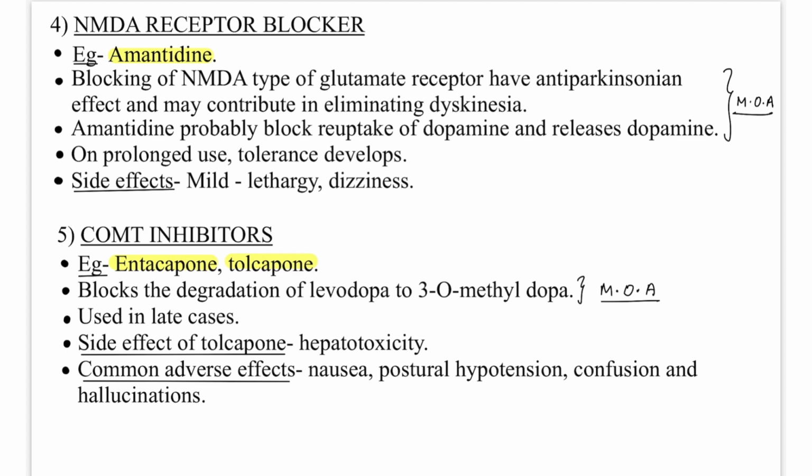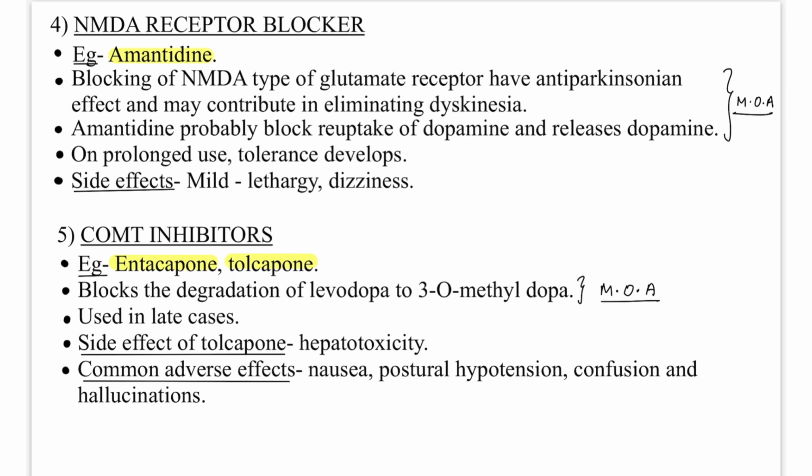Now the fourth one is the NMDA receptor blocker, that is amantadine. Blocking of the NMDA type of glutamate receptor has an anti-Parkinsonian effect, and it may contribute to eliminating dyskinesia. Amantadine probably blocks reuptake of dopamine, and it helps in releasing dopamine. Now on prolonged use, tolerance develops. The side effects are very mild, like lethargy and dizziness. So it should not be used where a lot of concentration is required, like in drivers.